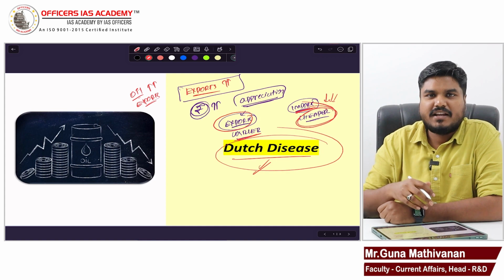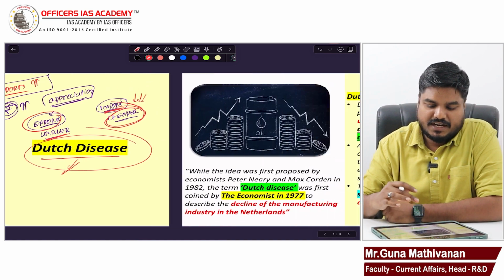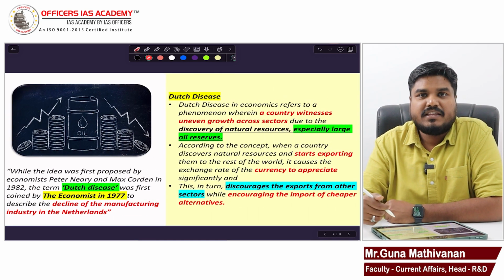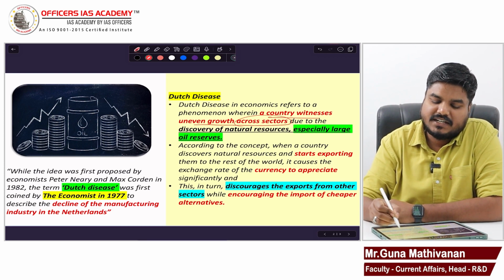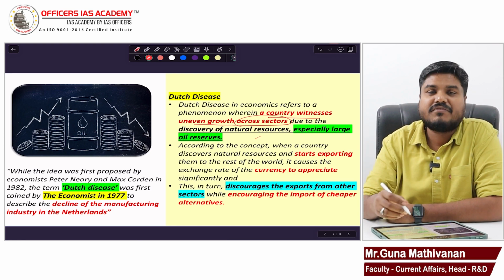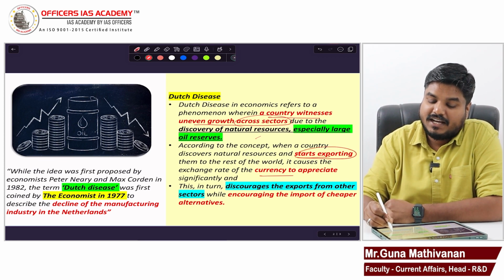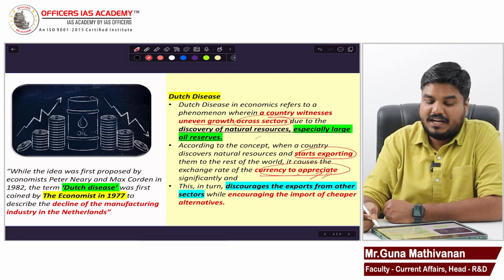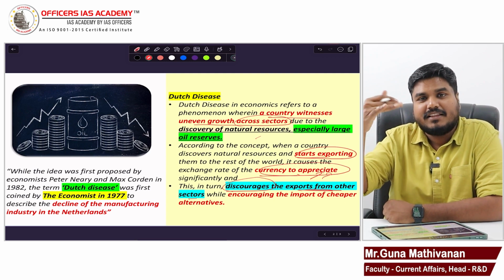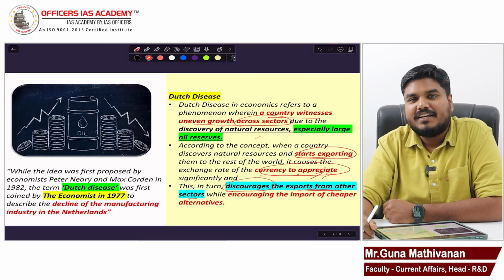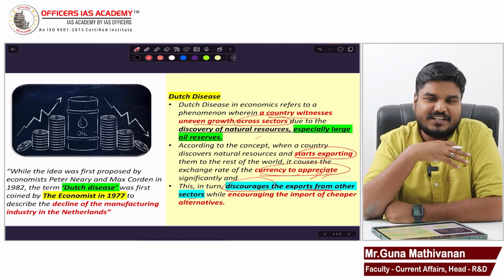Alright, I hope you got some clarity. These terminologies are widely used in newspapers, so we should have awareness about these terms. So I have given the information regarding Dutch disease here. When a country witnesses uneven growth across sectors, largely due to the discovery of some natural resources, that will lead to increased exports. The currency will appreciate. Once the currency appreciates, that will discourage exports from other sectors. Oil exports increase, other exports will be affected. So the Netherlands faced such a scenario, hence the name Dutch disease, which any country can face.